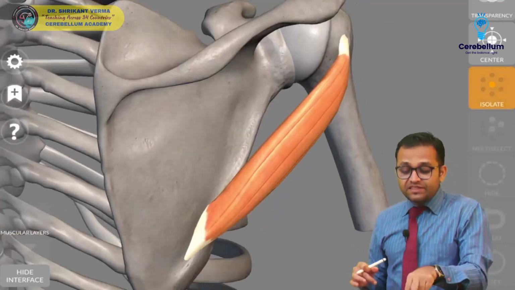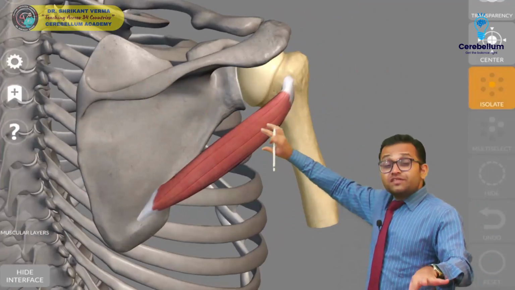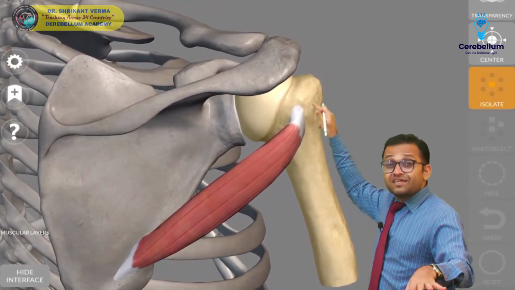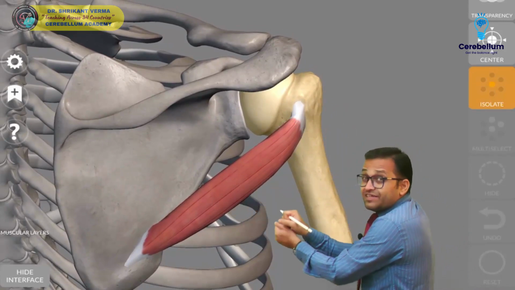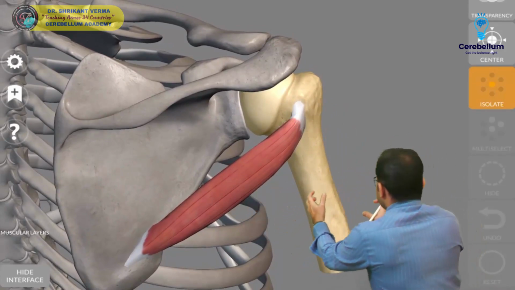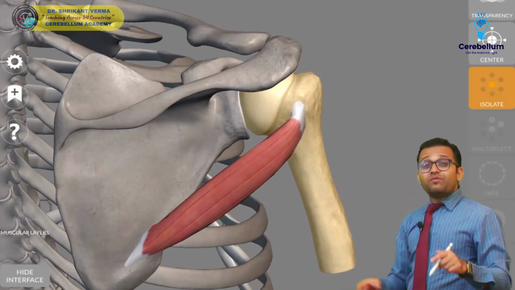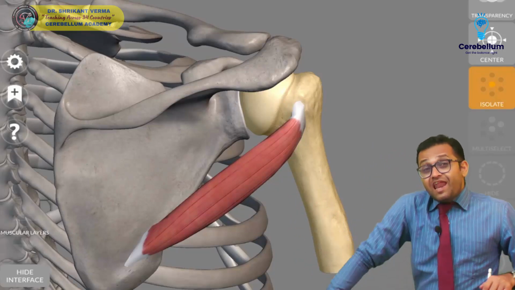And you can see this is the scapula. Here is our humerus. This is the teres minor muscle, which is getting insertion into the greater tubercle lower impression. So try to understand, when this muscle contracts, the humerus will rotate outside. Yes, it will rotate outside. Getting the point? So remember, this teres minor muscle is an outer rotator, or you can say a lateral rotator.